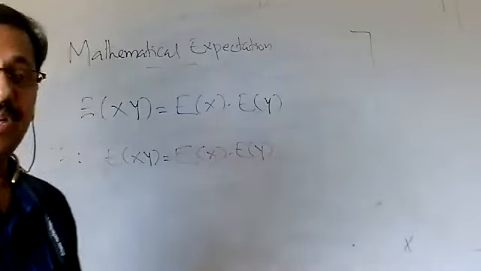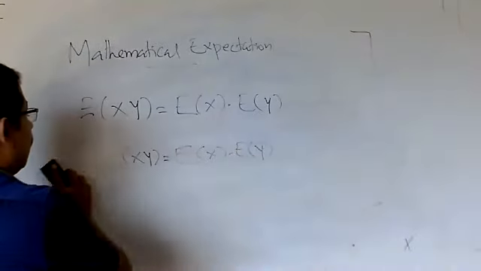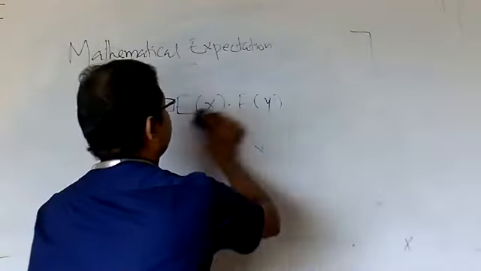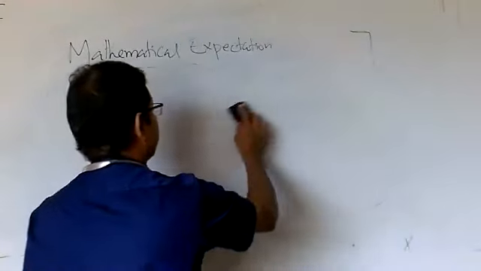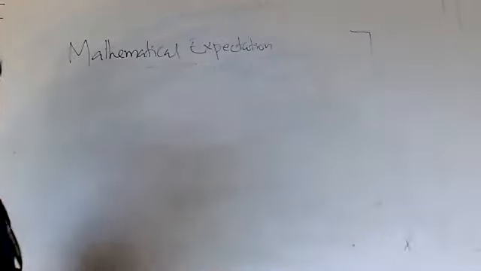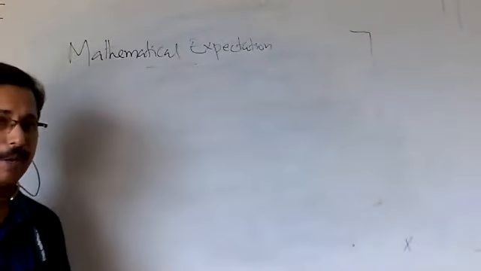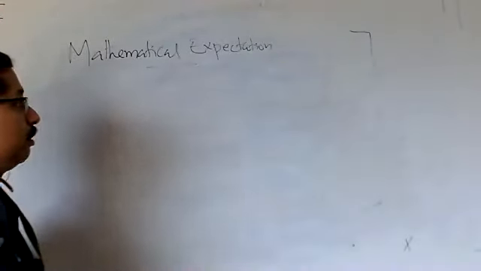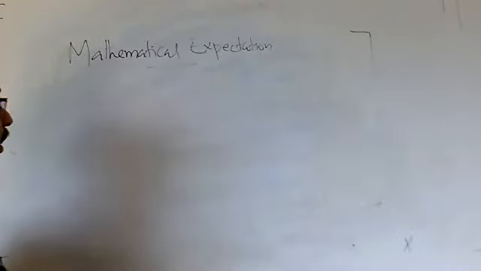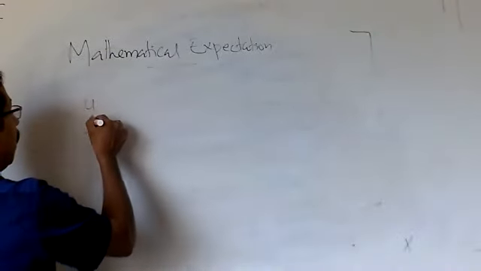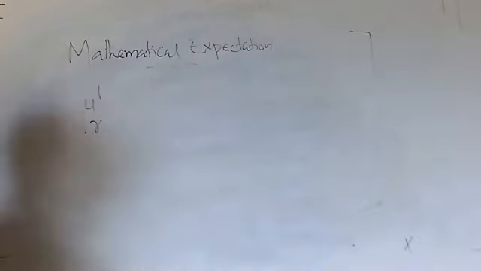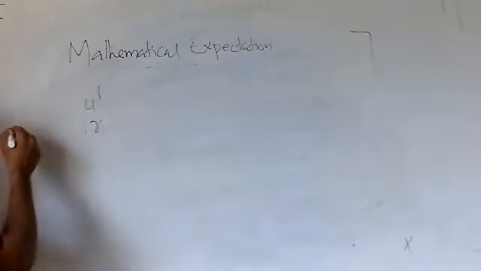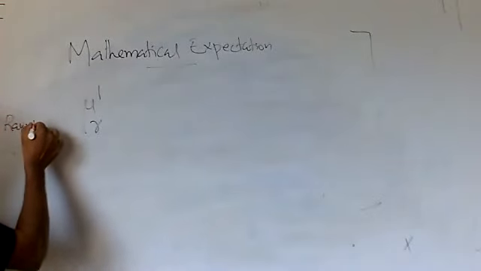Okay. And now we are discussing some other important properties using this mathematical expectation. And you know what a moment is. You studied moments in an earlier class. First of all, mu r dash. What is mu r dash? Mu r dash is called the raw moment.